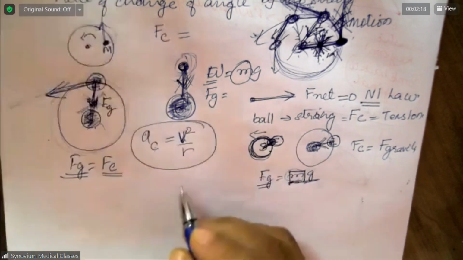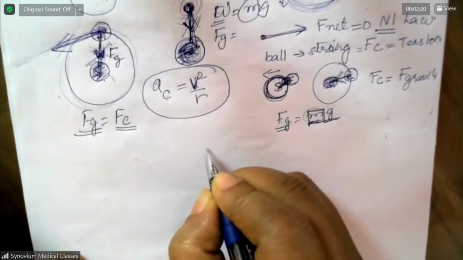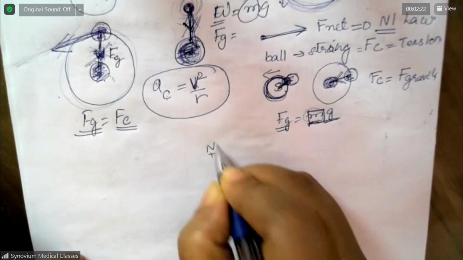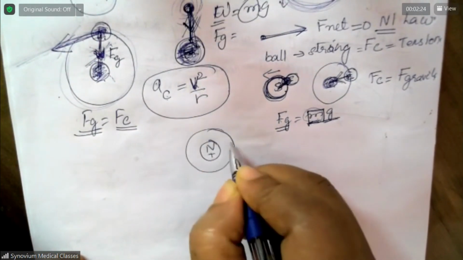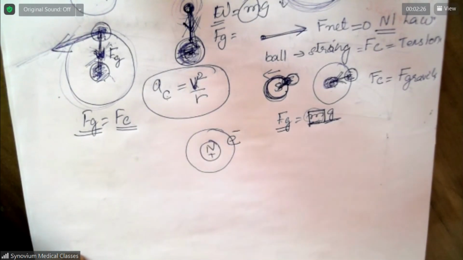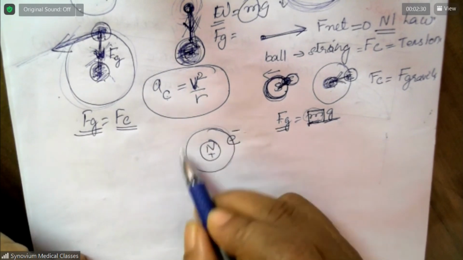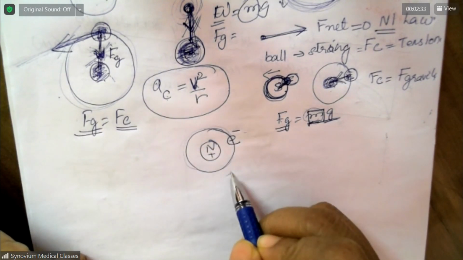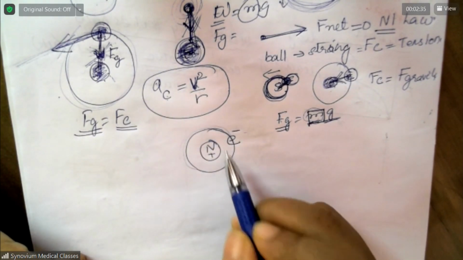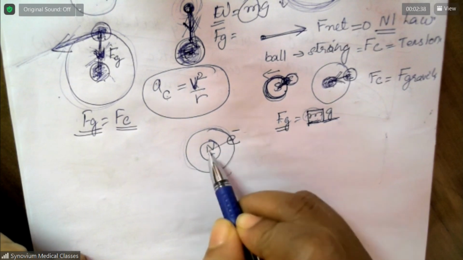Another example, let this be the nucleus, the positive nucleus. Electrons are moving around it, negative electrons. The electron is also making a circular motion. Here, what is providing the centripetal force?